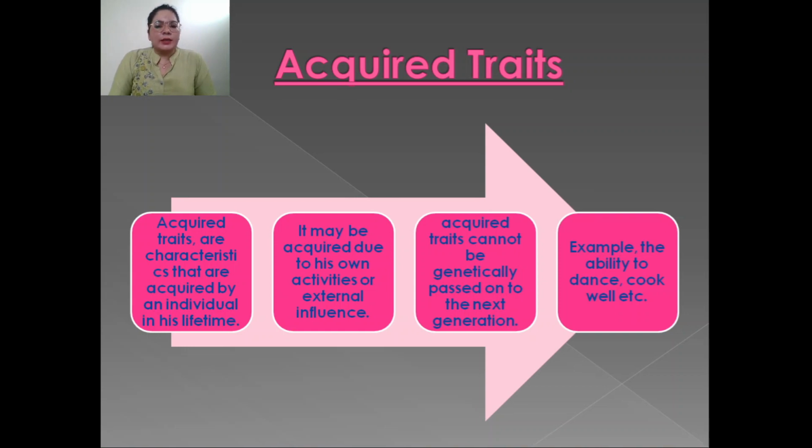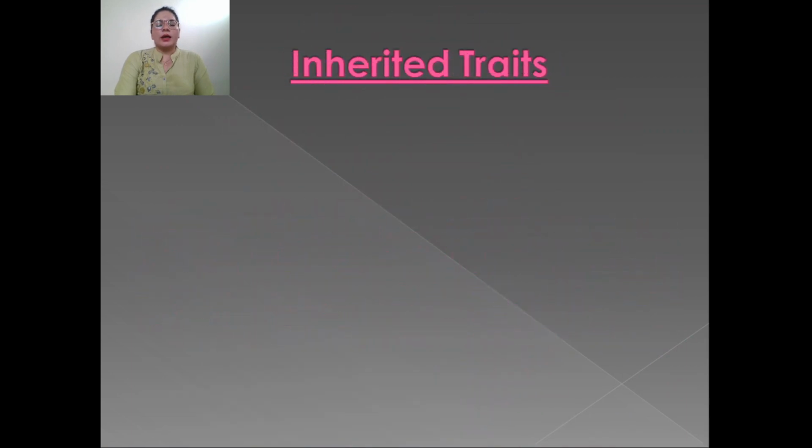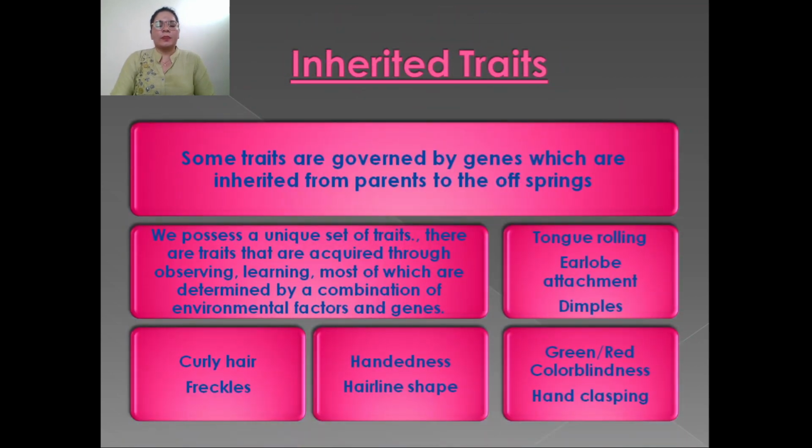These acquired characters cannot be transmitted from one generation to the next. For example, the ability to dance, sing, cook well, or other activities he or she acquires throughout his lifetime.